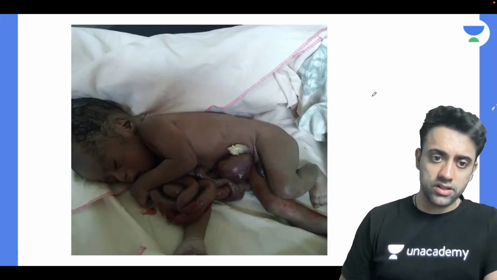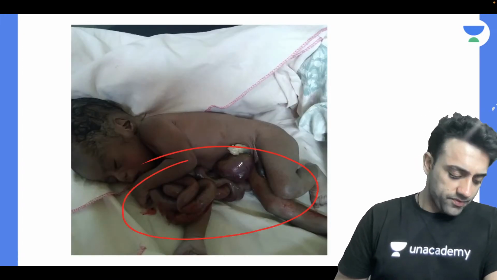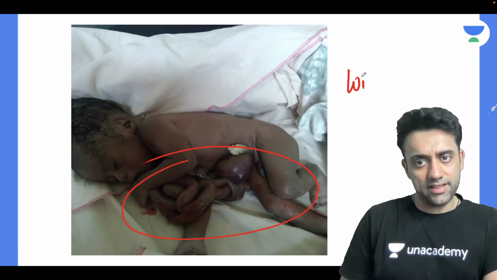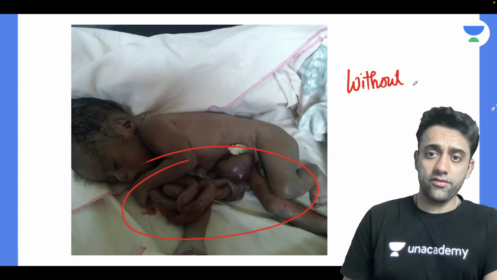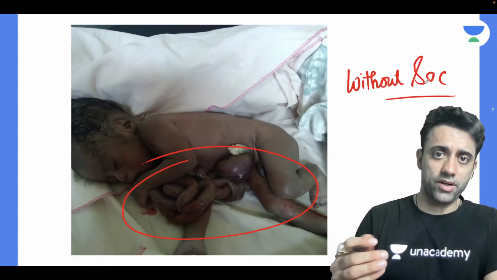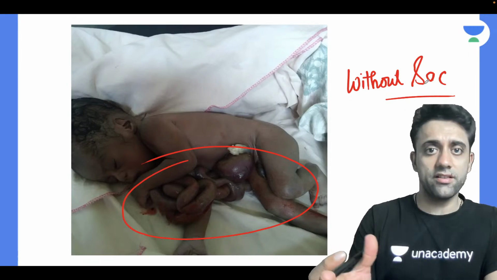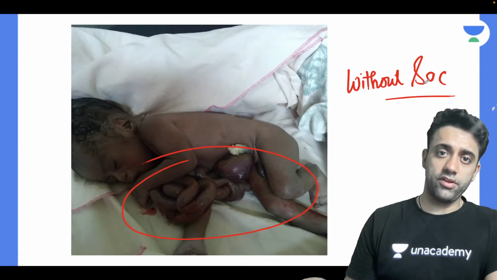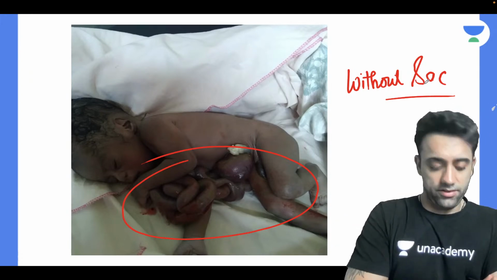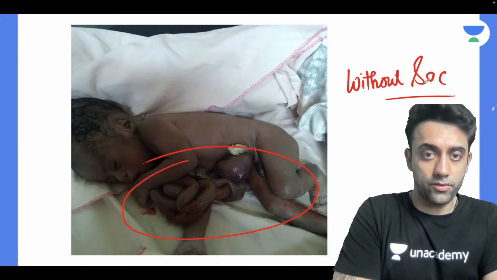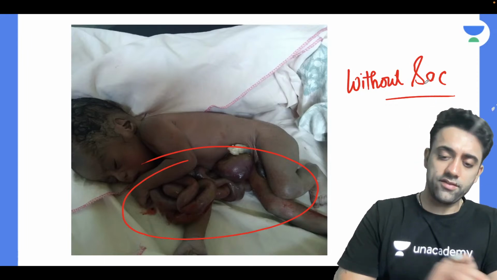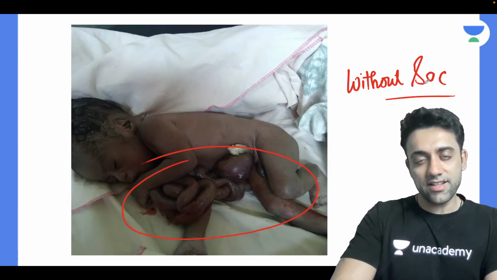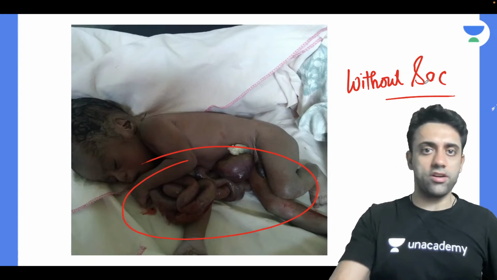And what is this one? Anyone? What is this picture? This picture also, without a sac. You're very lucky we are doing these image based questions, because everything is very realistic, a clinical, real picture of a patient. It is not just a cramming theory book. It's like literally seeing the real patient. So you will definitely see these patients in your future life. This also is a case of gastroschisis where the intestinal contents are out but are not covered in a sac.